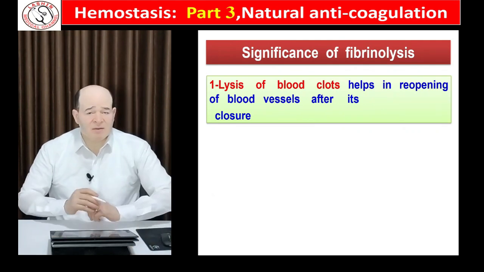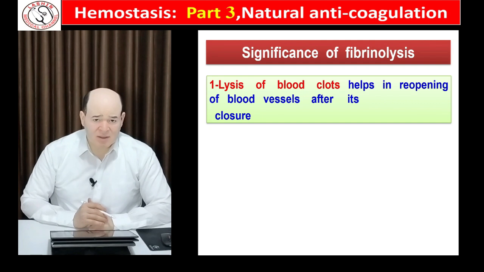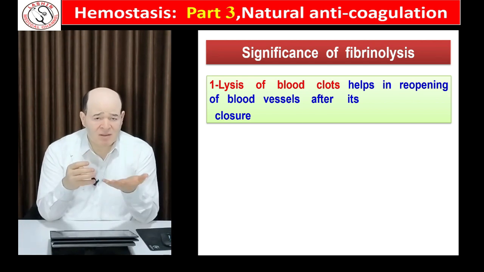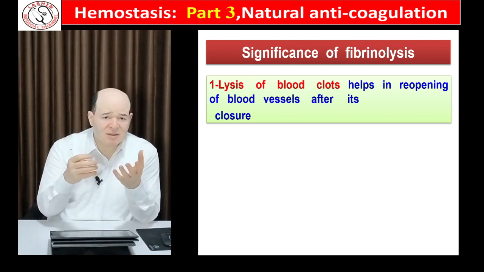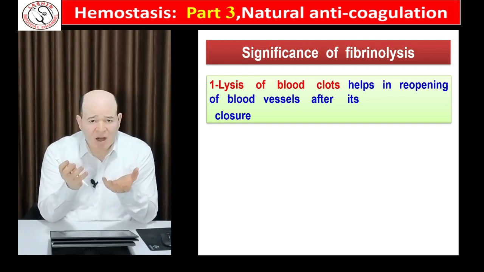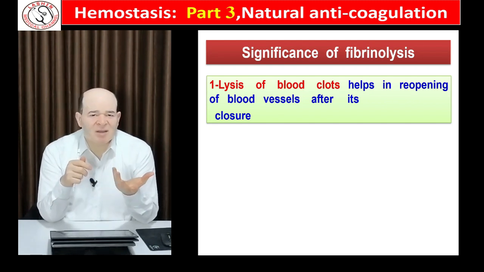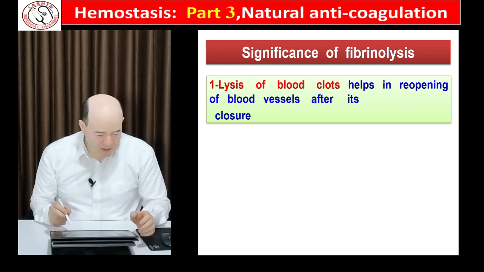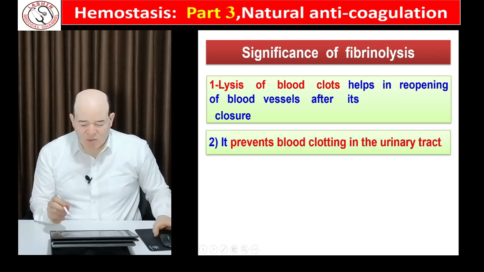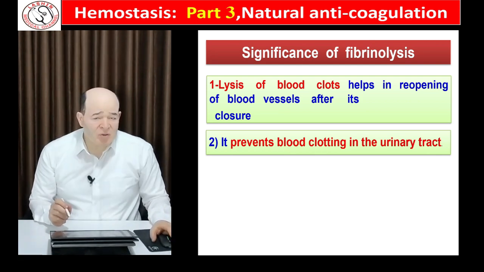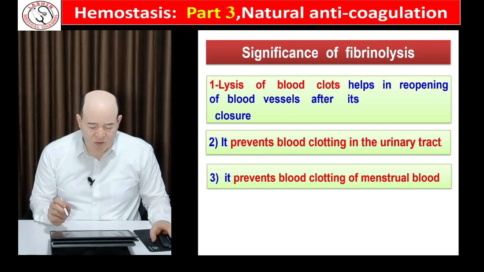So what is the significance of fibrinolysis? First, the fibrinolytic system is present naturally inside our body and it reopens the vessels after stoppage of bleeding. Whenever there is a vascular injury, a blood clot is formed and the blood vessels in the surrounding area are clogged. After achieving its duty, the vessels reopen again by the fibrinolytic system. Second, the fibrinolytic system is important for prevention of formation of clots within the urinary tract. Also, it prevents clotting of the menstrual blood.